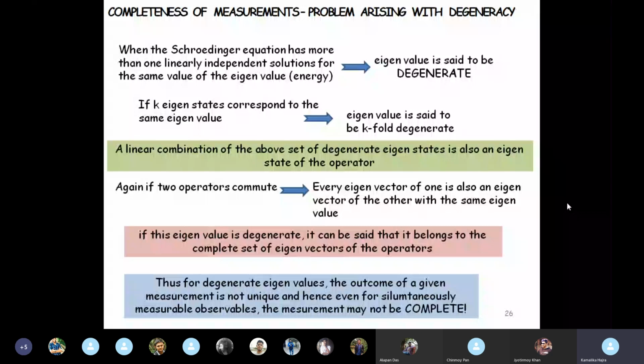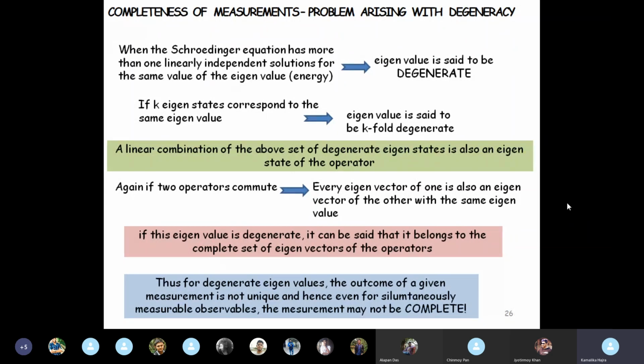So the moment that happens, you cannot zero in on one particular value, right? You cannot say you are getting a particular value for the measurement, but you cannot uniquely say which energy state that value belongs to unless you look at the energy state also. And a linear combination of all these energy states is also an eigenstate. So as long as the eigenvalue is unique, all the discussions that we did till now are okay.